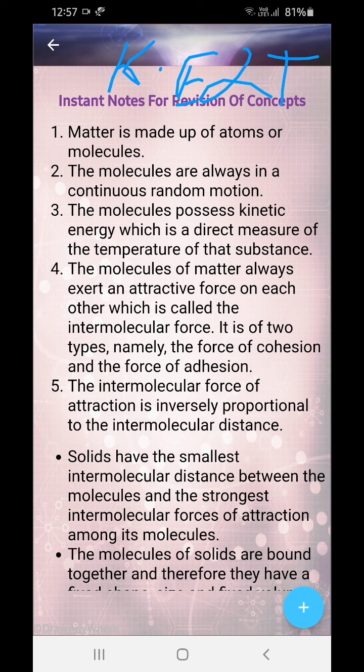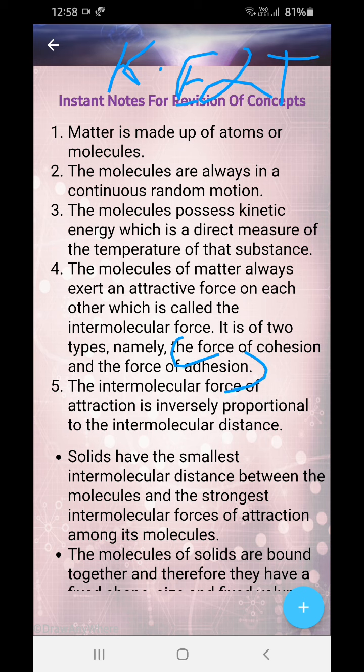So the molecules of matter always exert an attractive force on each other, which is called intermolecular force. It is of two types, namely the force of cohesion and the force of adhesion. So these are of the molecules of matter. So these are an attractive type, okay. So the intermolecular force of attraction is inversely proportional to the intermolecular distance.